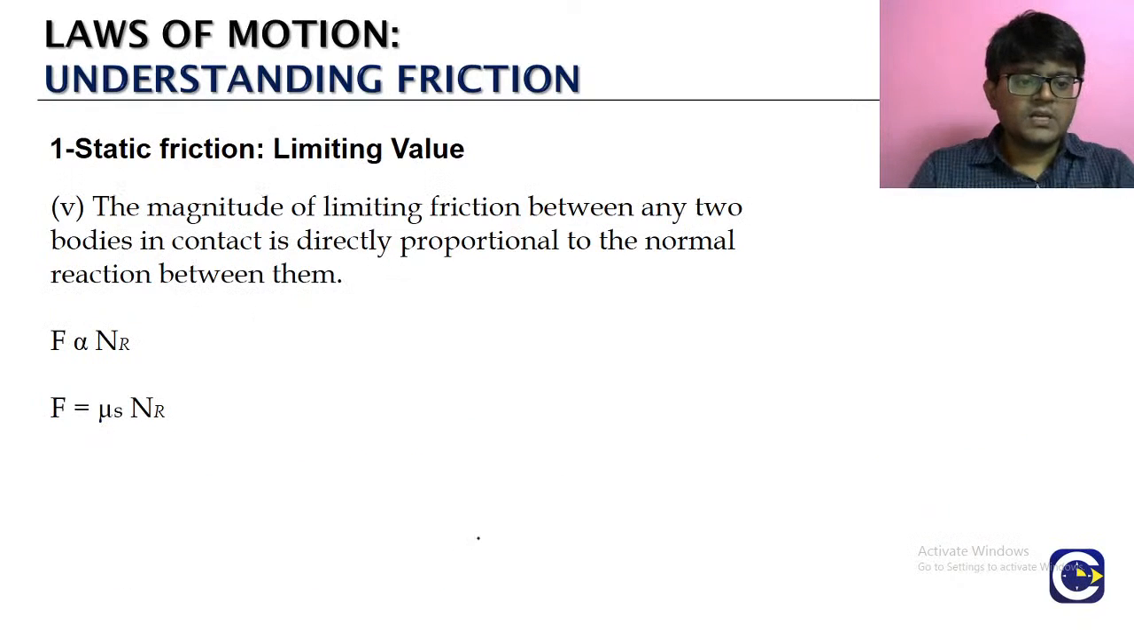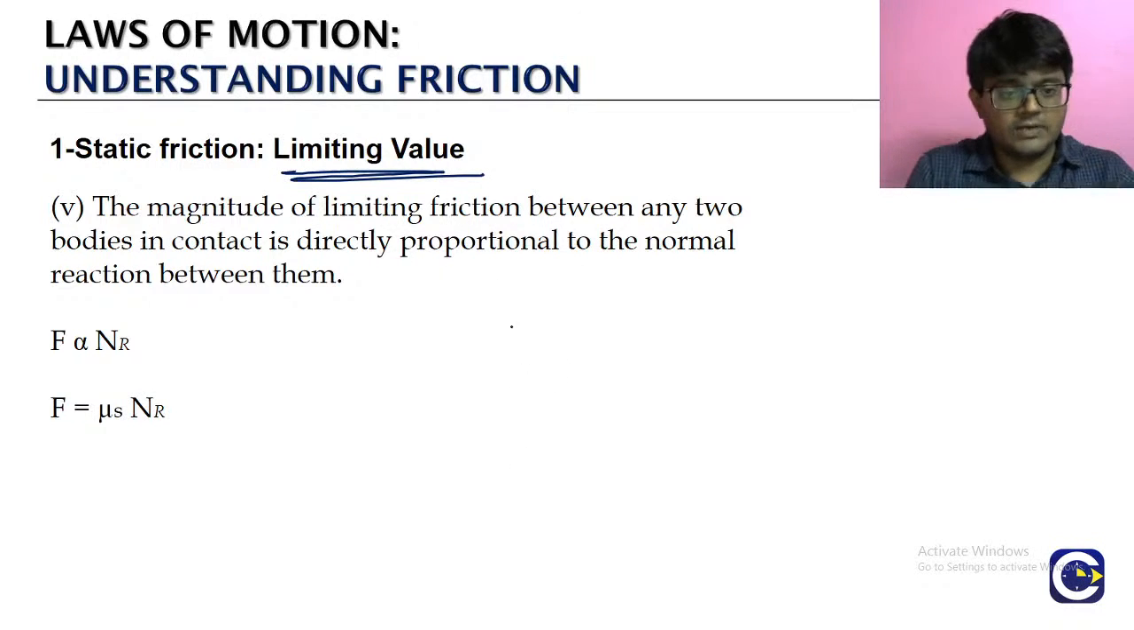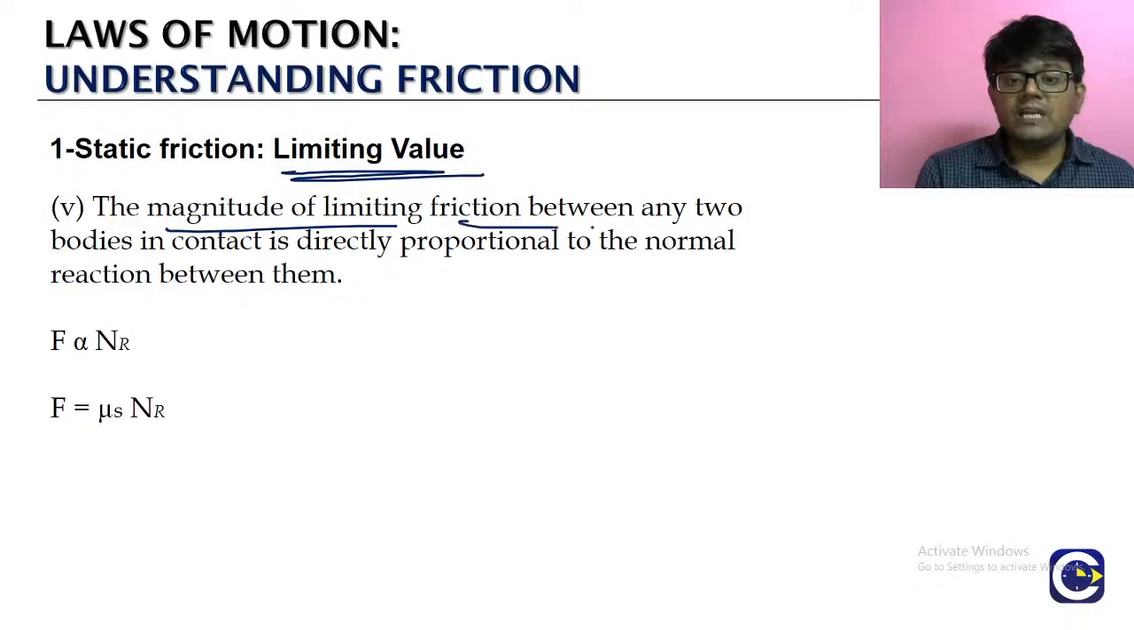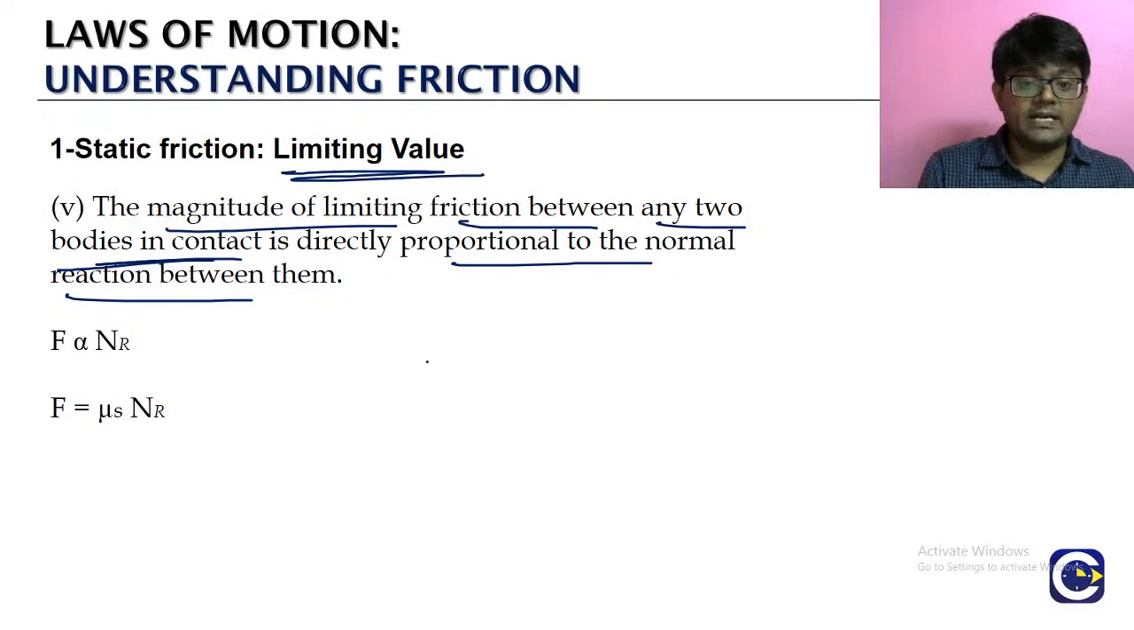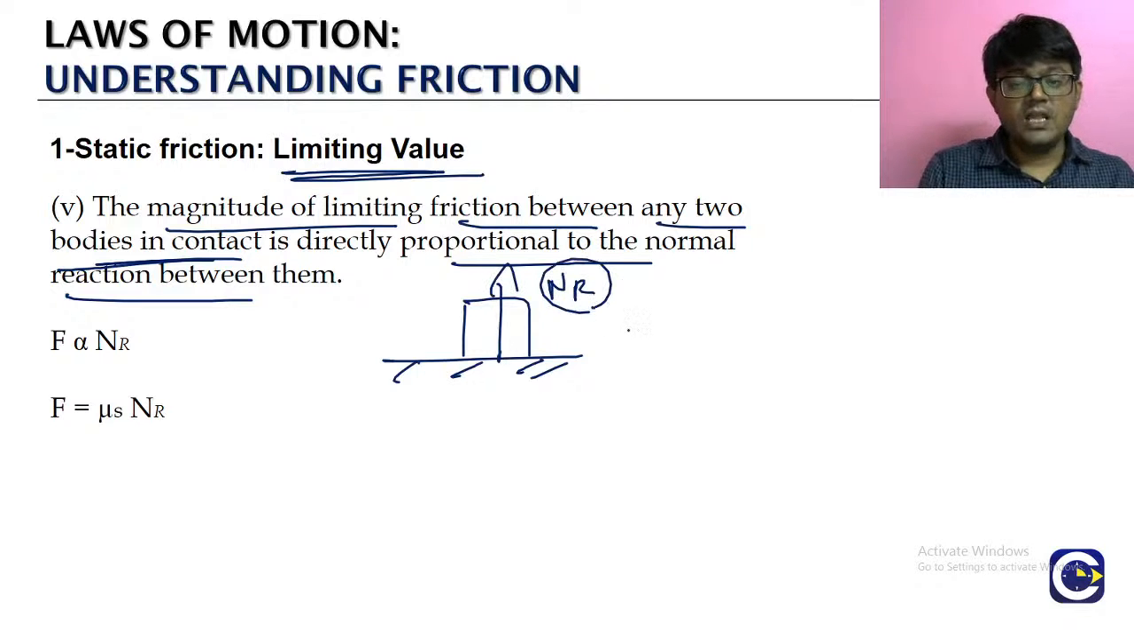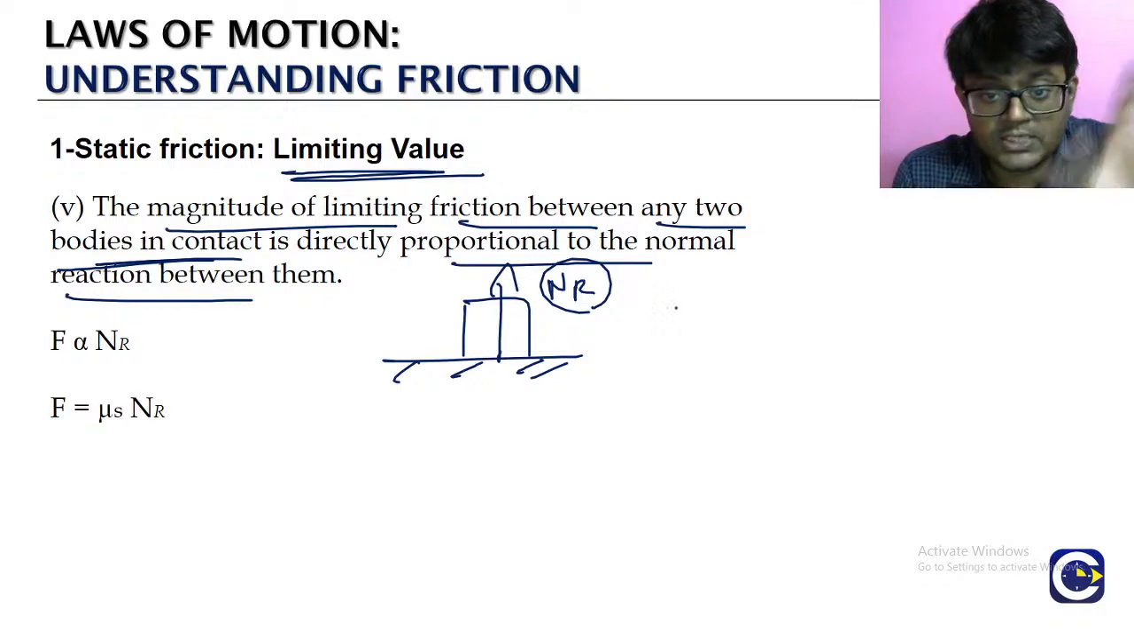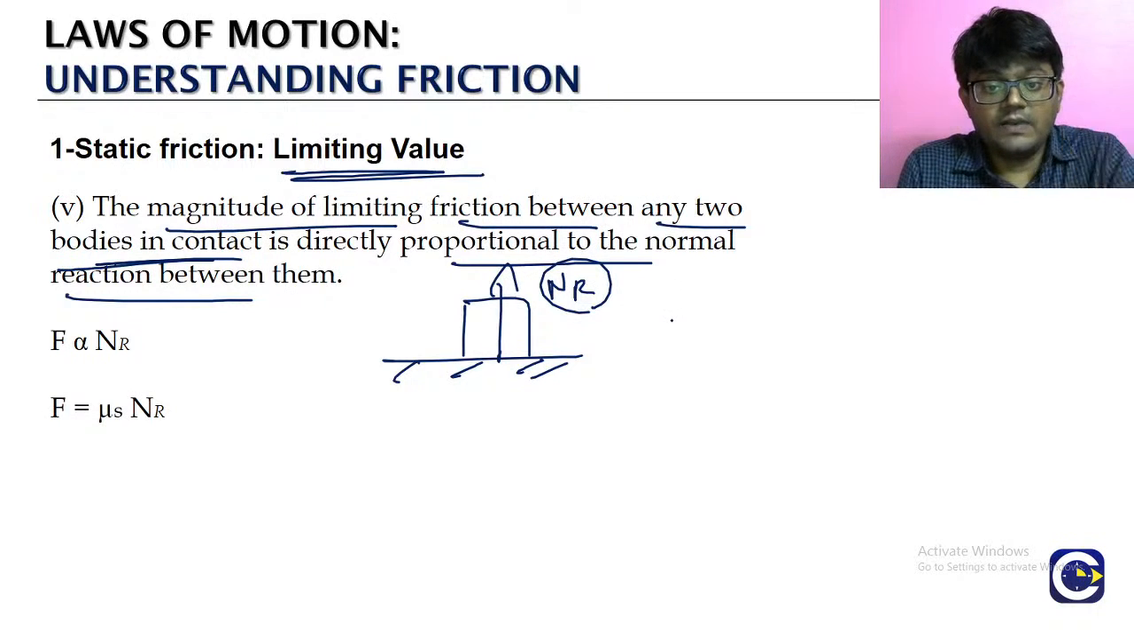okay, now we look at எப்படி அந்த limiting value calculate பண்றது. The magnitude of the limiting friction between any two surfaces will be directly proportional to the normal reaction between them. இப்போ பாருங்க, இங்க ஒரு surface இருக்கு, இது ஒரு object. okay, இந்த ரெண்டுக்கு நடுவுல we talked about the normal reaction, right? ஆல்ரெடி இதுக்கு முன்னாடி நம்ம நிறைய ப்ராப்ளம் சால்வ் பண்ணும்போது நான் சொல்லியிருக்கேன், we will be requiring normal reaction when we talk about the friction.